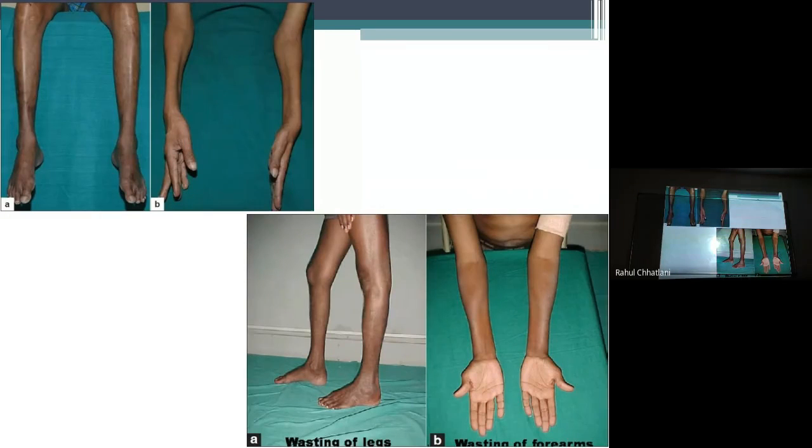Yes, so a few photographs: you can see the intrinsic muscles, the palm here. You can see very clearly they have gone for wasting. You see the thenar eminence, you see the hypothenar eminence, and also the wrist. Yes, you can see the distal aspect of the wrist. That will also tell you that the muscles are affected.